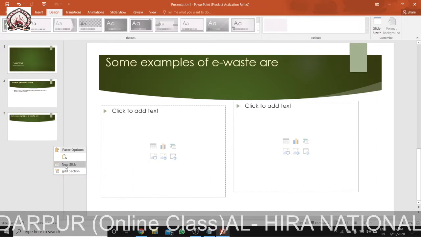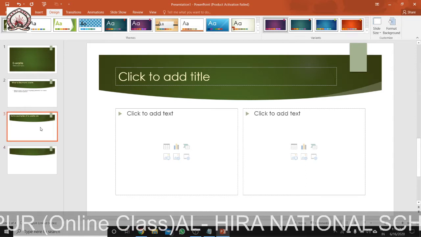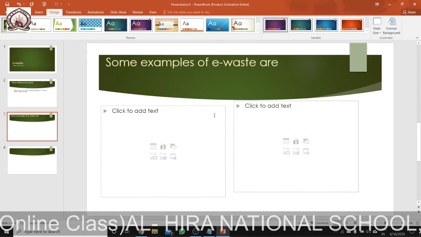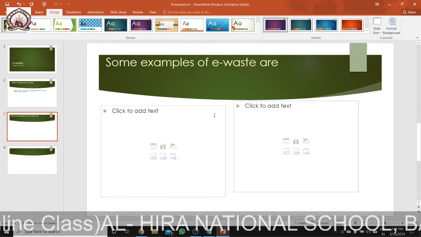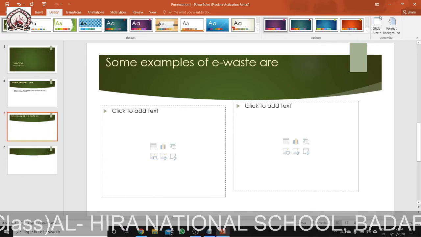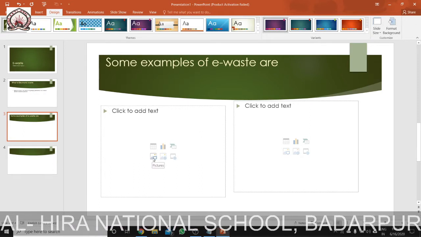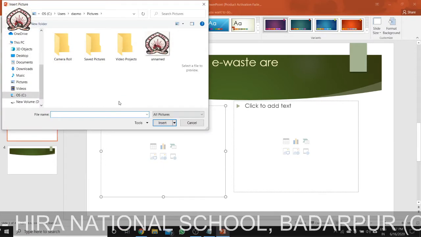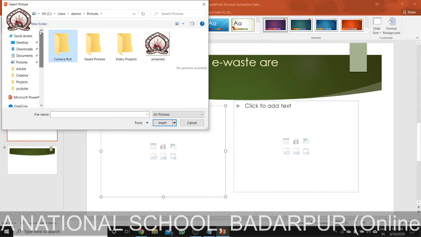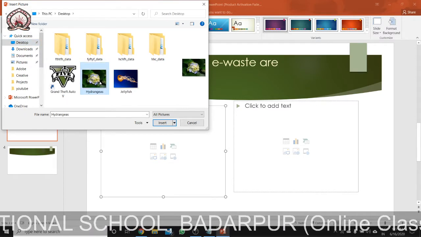Now, see, let me add another slide. Suppose in this slide, there were some examples of e-waste, some pictures, but actually in this computer there are no pictures of it. So I'm taking some default pictures, which are already there on the desktop. From the desktop, let me take one picture. Say this is an e-waste.